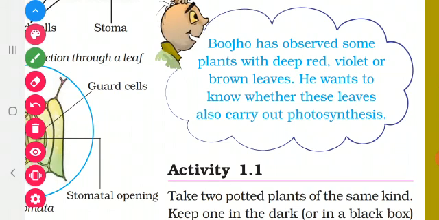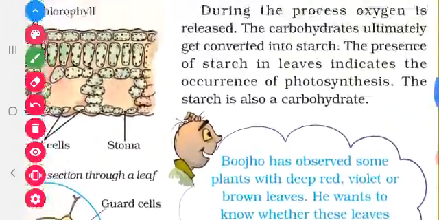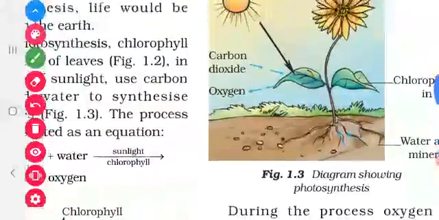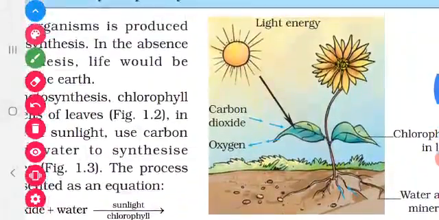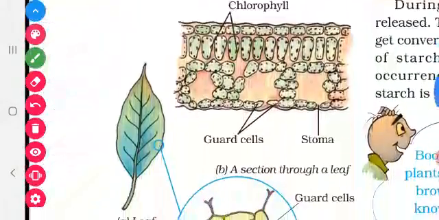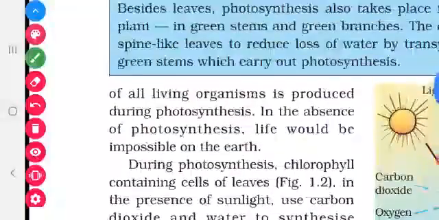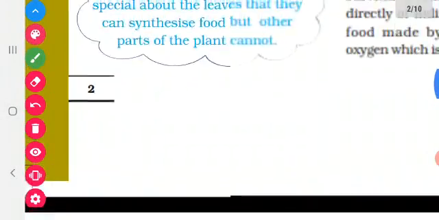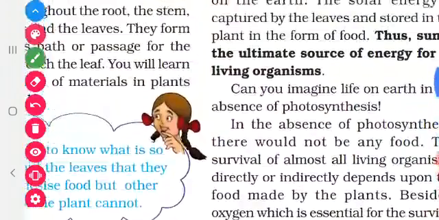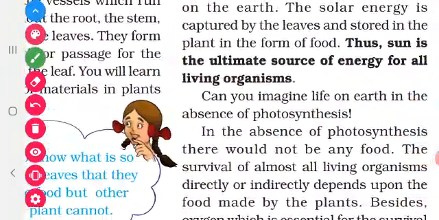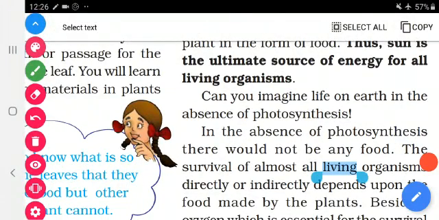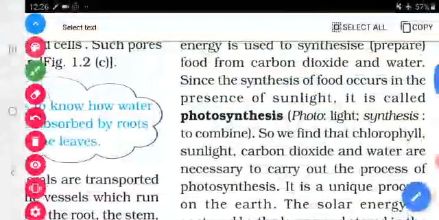Have you all understood, children? So what is your activity next week? You have to explain figure 1.3 in your own words, and you have to draw this diagram. And in page number 2, I asked 2 questions. Why is the sun called the ultimate source of energy for all living organisms? And the next question, imagine life on earth without photosynthesis.